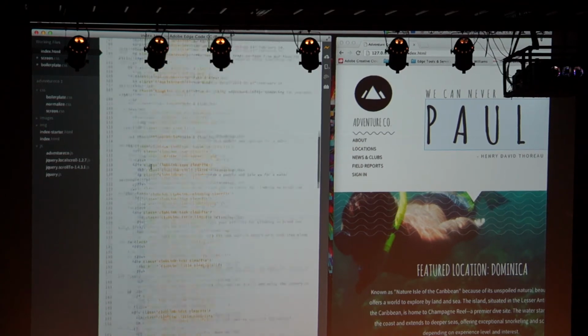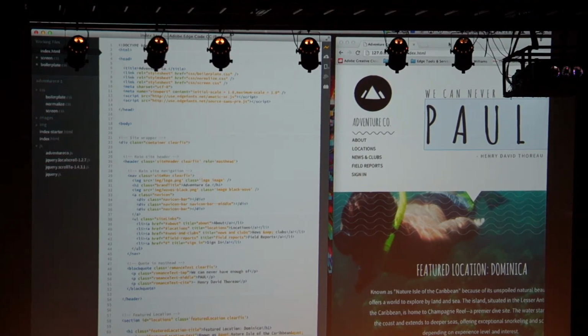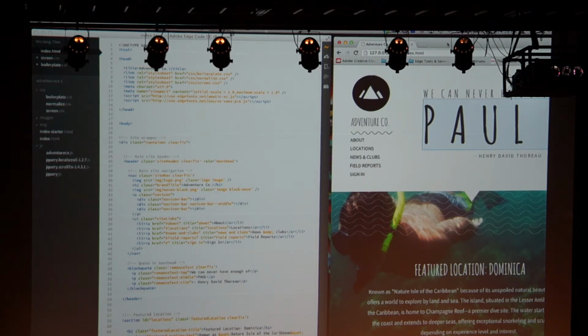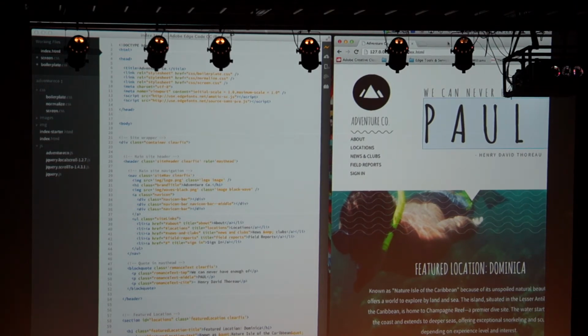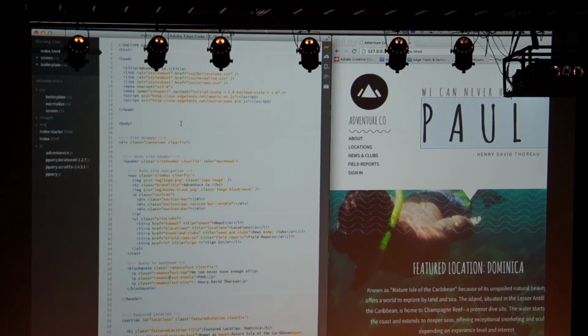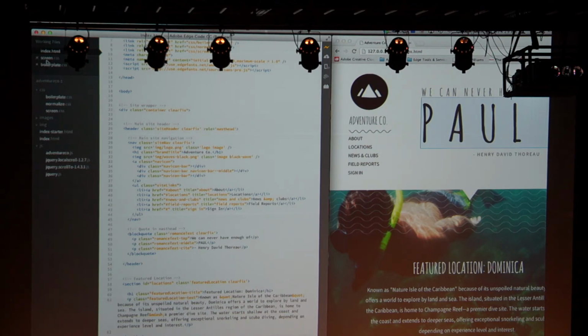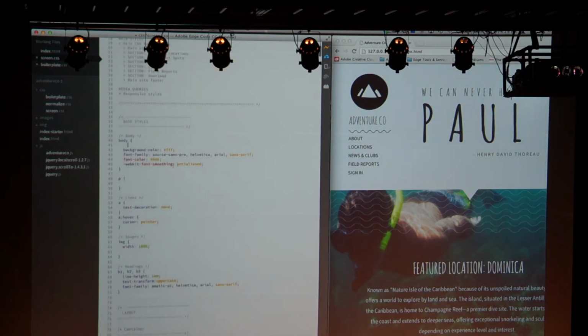A whole bunch of other things in here. I should also say, if I want to use any particular fonts inside my page, I can just come into my CSS.